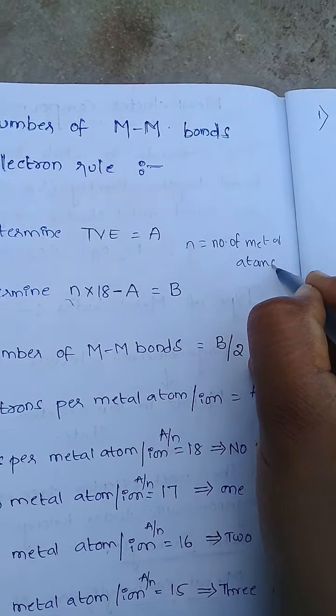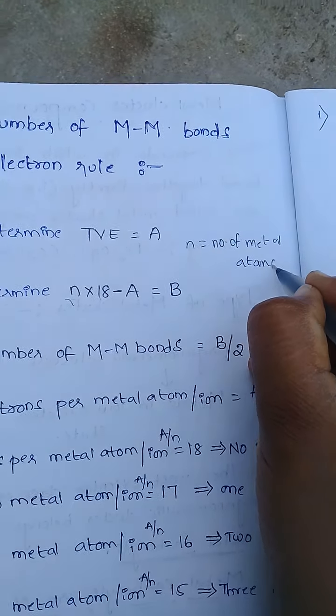If there is a charge, add the charge. If there is no charge, it does not matter. So total valence electrons equals the number of valence electrons of the metal plus the number of electrons from each ligand plus charge. So total valence electrons equal A, and this is the first step.